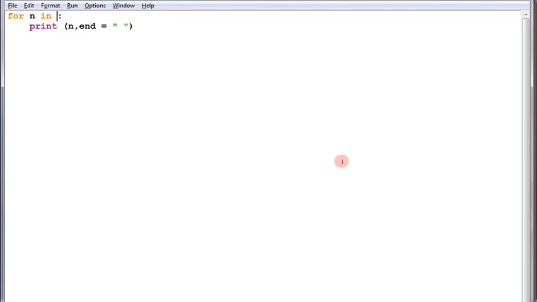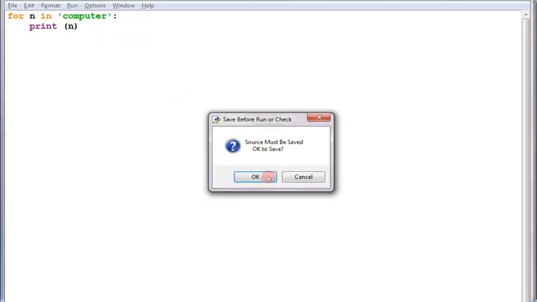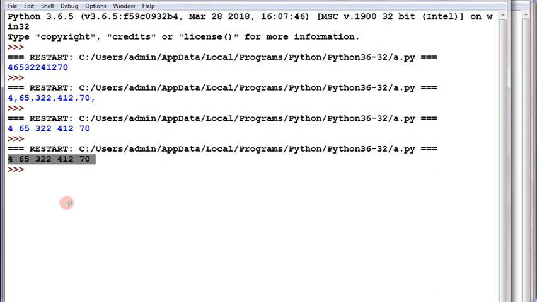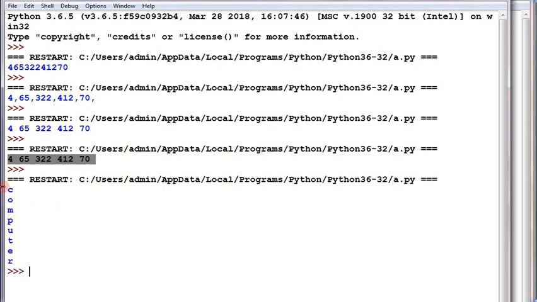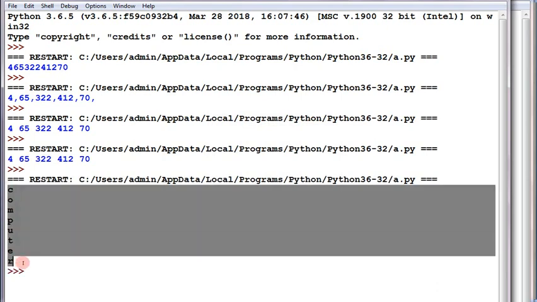So for n in, I can specify here any word with single quotes. Then I can specify end equal to double quotes blank, or at first, let's go with only n. Running the module, check, the word computer is printing in different rows, in a column.